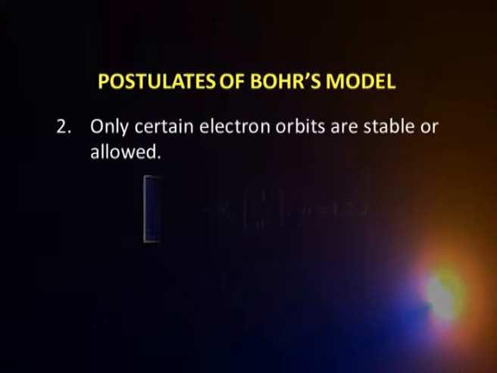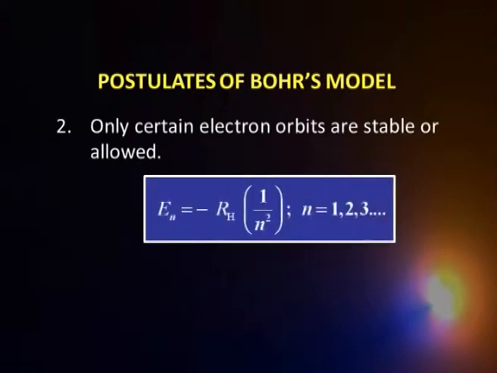That means the electron can be outside the nucleus only in some of the allowed orbits. It can't be at any distance it wishes to be. It can be allowed only at certain distances, the so-called energy orbits. And the energy of these orbits is given by, again, quantization. It is quantized in terms of a quantum number called n. Energy is given by minus R_H times 1 by n squared, where n is a positive integer: 1, 2, 3.